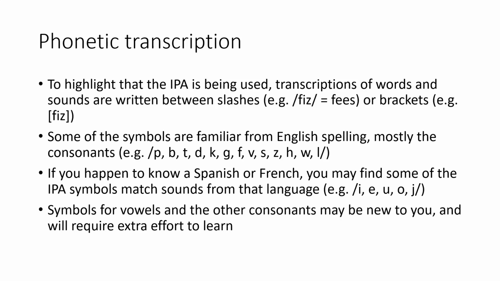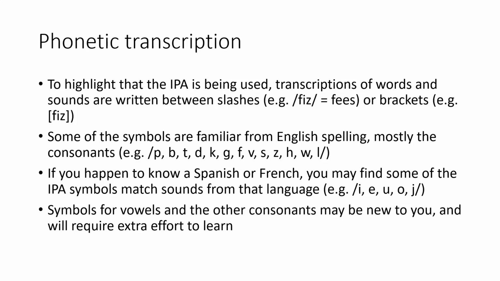Some of the symbols from the phonetic alphabet are familiar from English spelling, mostly the consonants. So the P, the B, the T, the D, and so forth are all going to be pronounced as you would expect. If you happen to know Spanish or French, you may find some of the symbols match sounds from that language: the letter I for the E vowel, the letter E for the A vowel, the letter U for the U vowel, the letter O for the O vowel, and the letter J for the Y consonant.